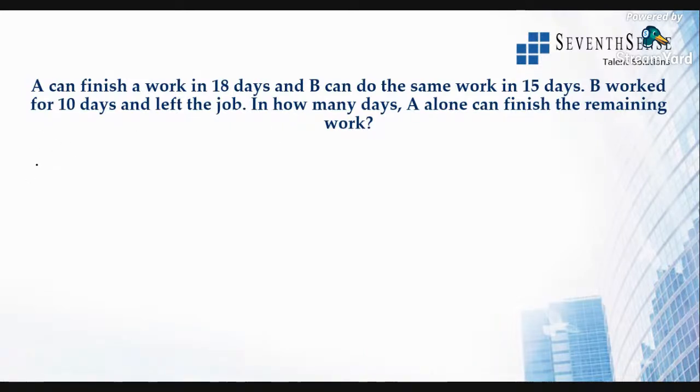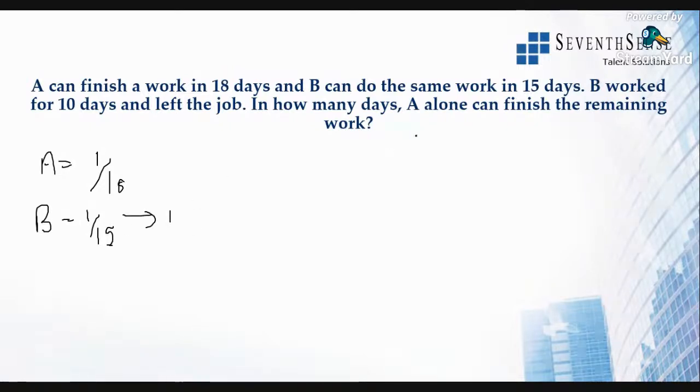All right. Now let's first and foremost find A's 1 day work. So 1 day work will be 1/18. You all know that if he's taking 18 days to finish one work, in 1 day he does 1/18th of the work. Similarly, B does 1/15 of the work in 1 day.